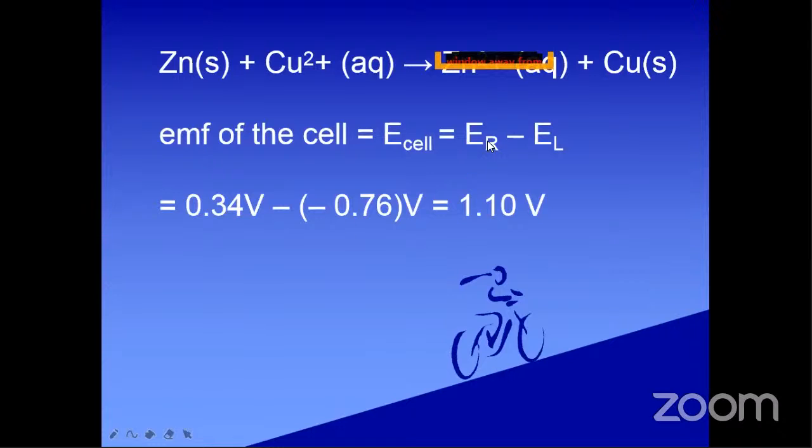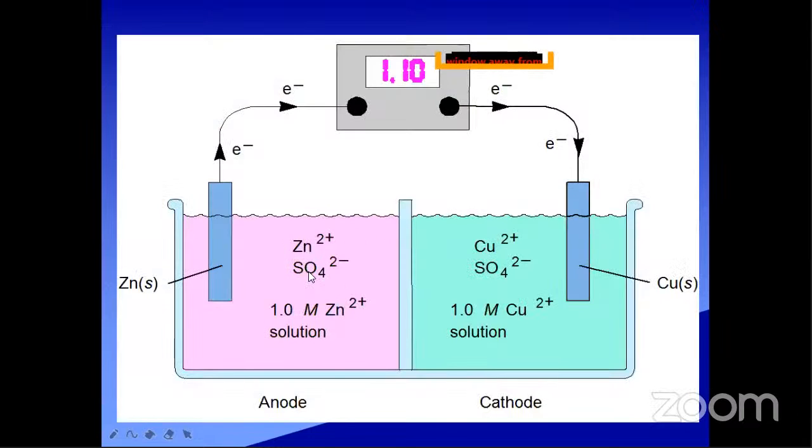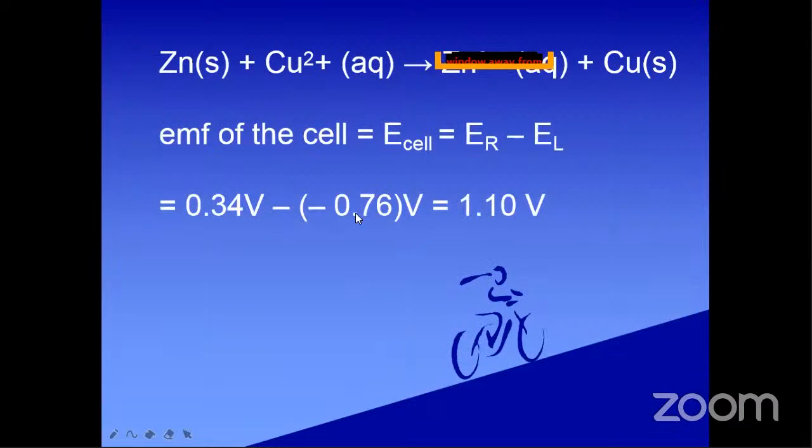What is the value of E right? 0.34 volts. Next, what is the E left value? This means the zinc sulfate solution. How much is developing? Minus 0.76 volts. Okay, E right minus E left. So minus into minus, what will happen? Plus. So 0.34 volts plus 0.76 volts.